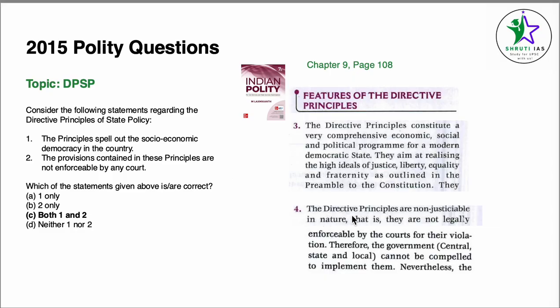For point number 4, the directive principles are non-justiciable in nature, that is, they are not legally enforceable by the courts for their violation. Therefore, the government cannot be compelled to implement them. Again, statement 2 becomes correct. Answer becomes C, both 1 and 2.